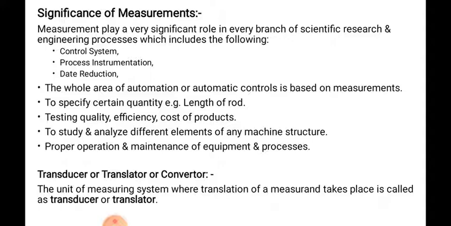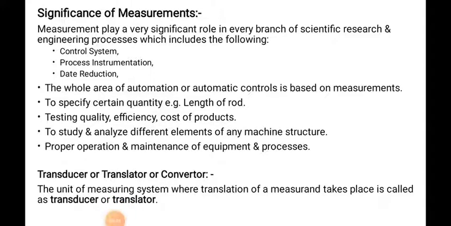Measurement plays a vital and very significant role in every branch of scientific research and engineering processes, which include the following: controlling of the system, process instrumentation, and data reduction. So this is the significance of the measurement system.